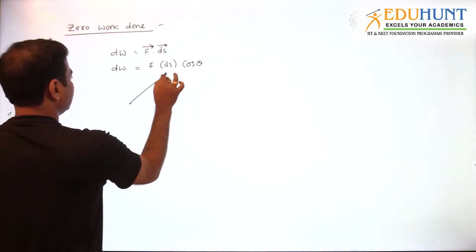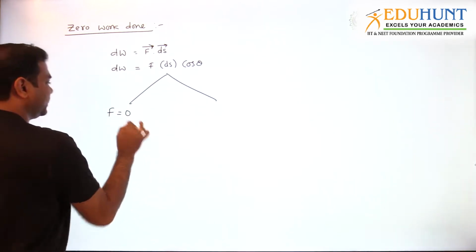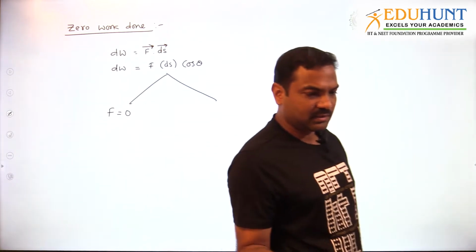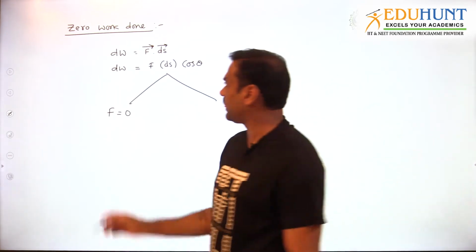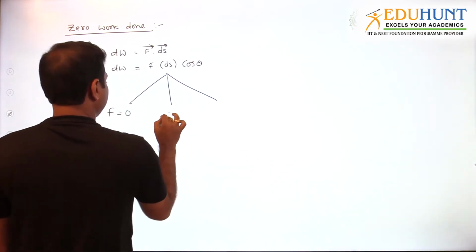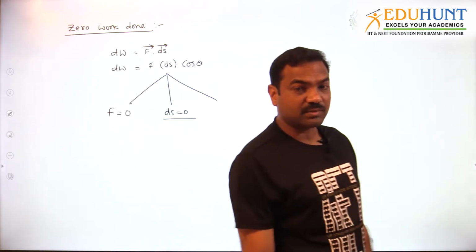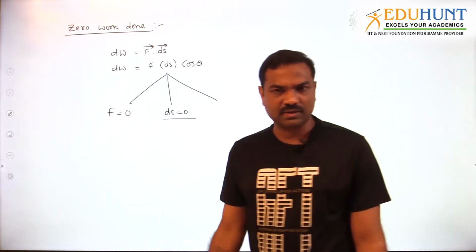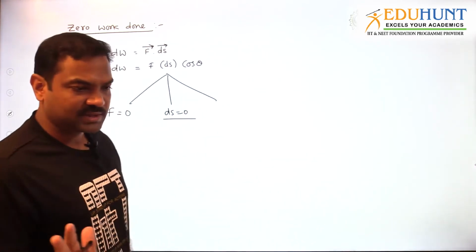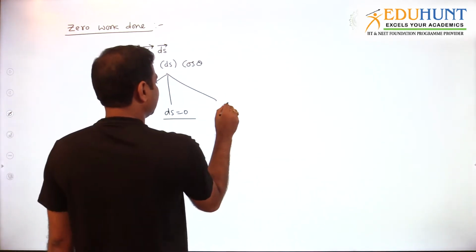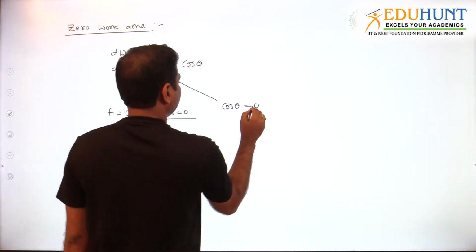So work done 0 means what can I write down? F is 0. When no force is acting, work done is 0, so then there is no need to discuss. And when displacement is 0, if a particle or object is not moving, then also work done is 0. If it is not moving, then no need to discuss the work done. If cos theta is 0, then work done is 0.